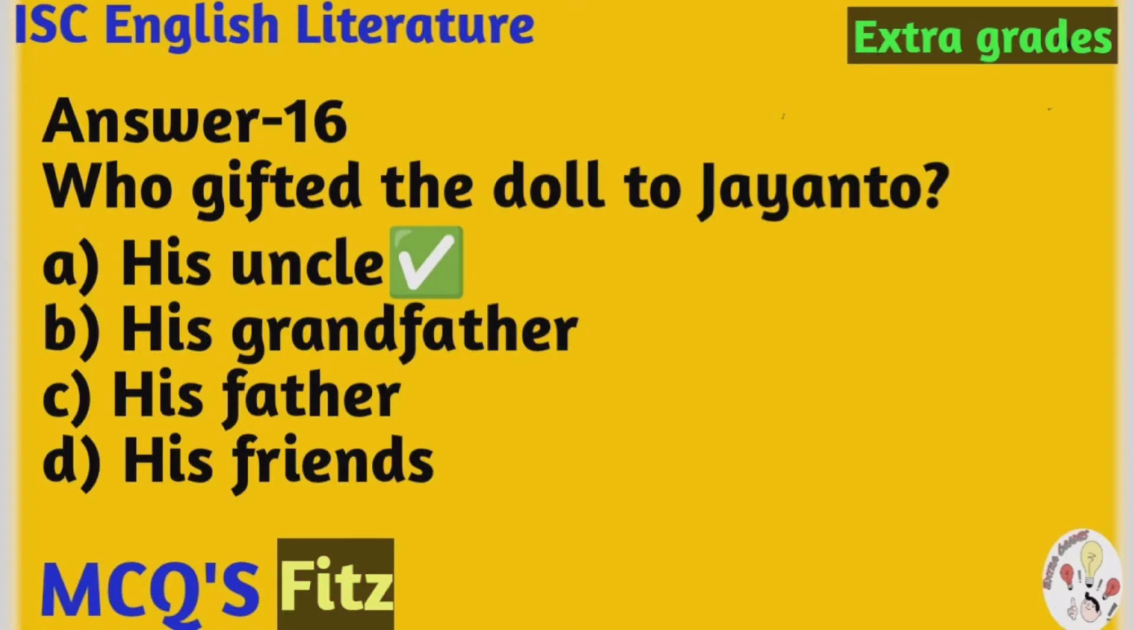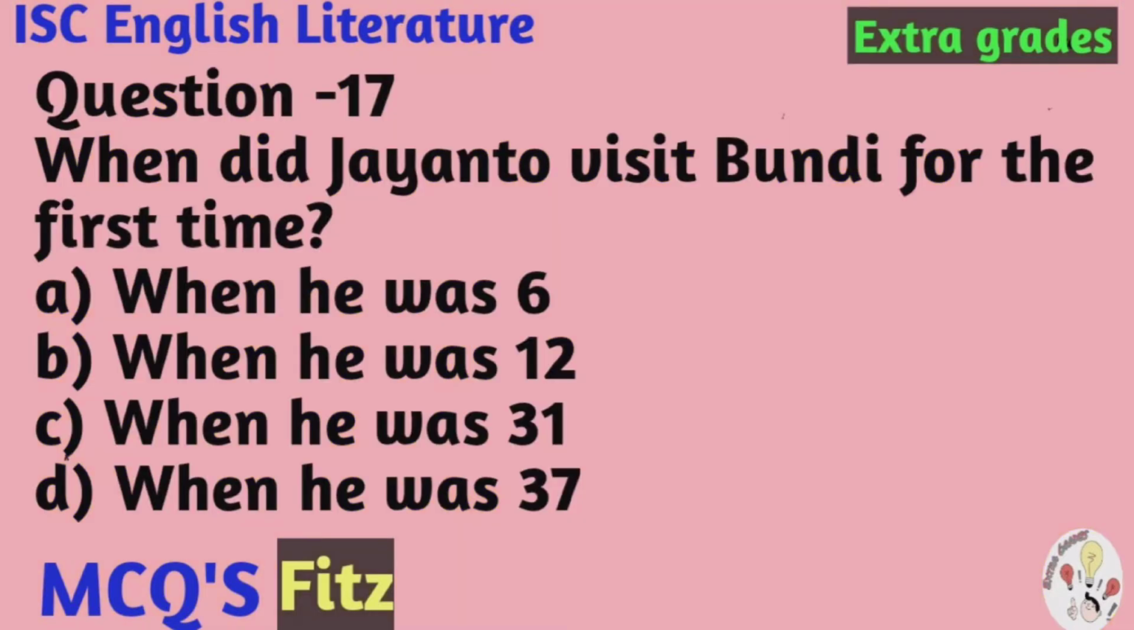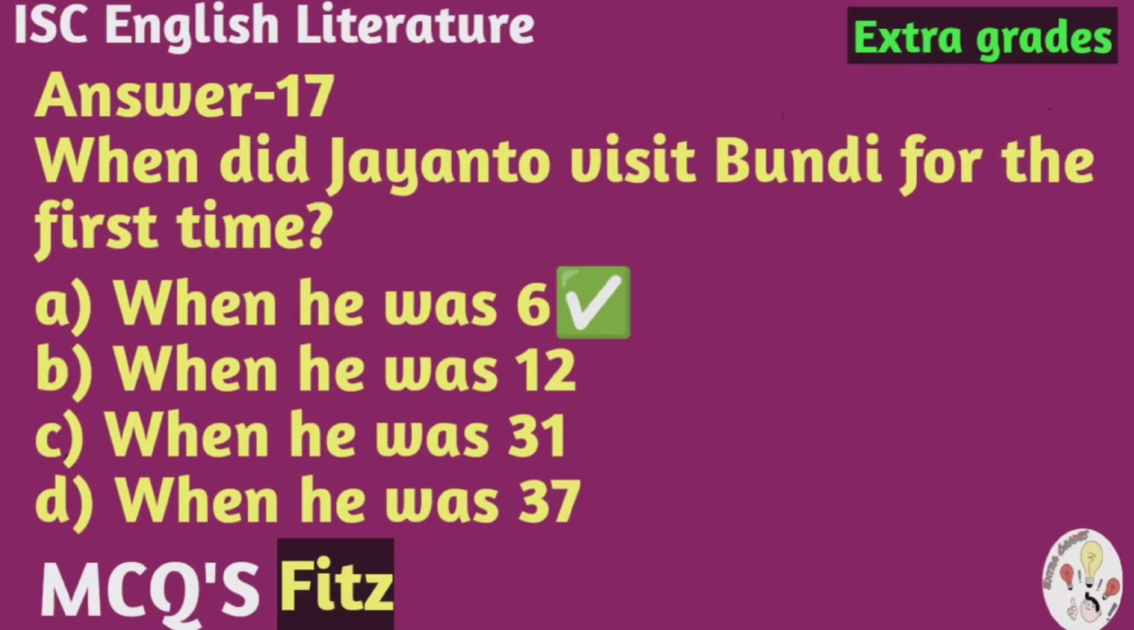His uncle. Question number 17. When did Jayanto visit Bundi for the first time? And the options are A. When he was 6, B. When he was 12, C. When he was 31, D. Or when he was 37 years. So the correct option is A. When he was 6 years of age. That is 6 years old.